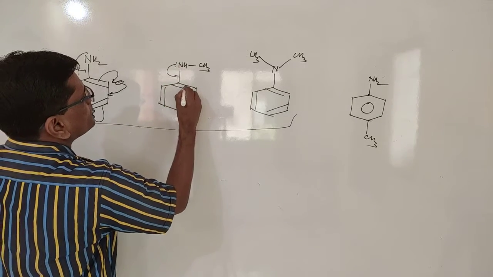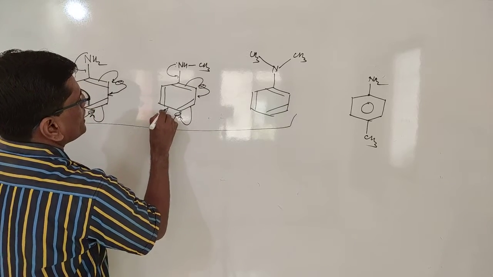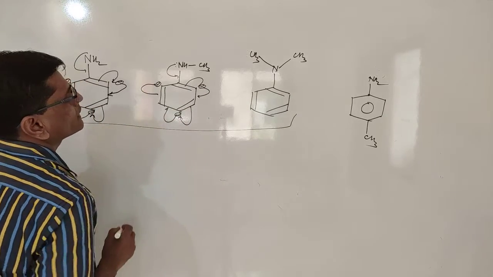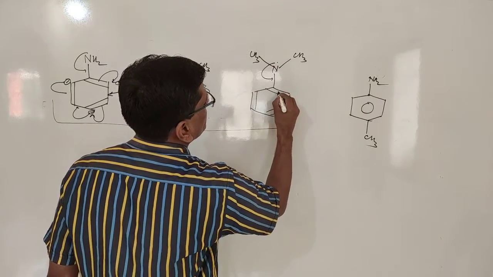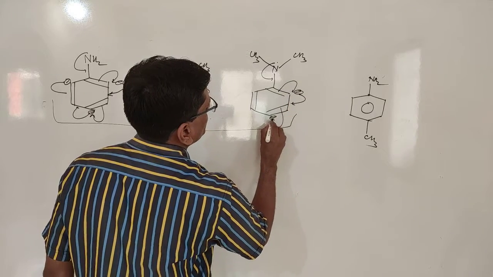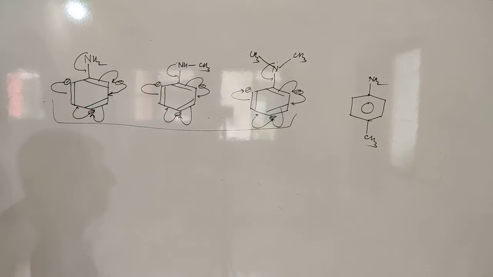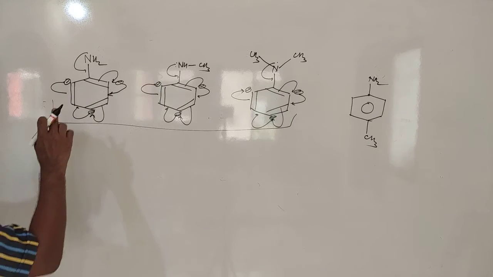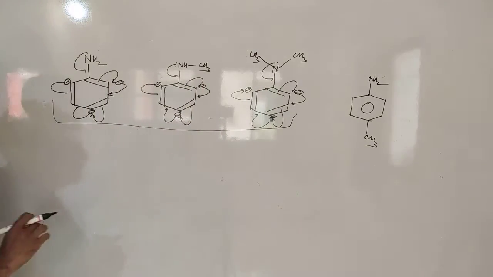Here also, these are shifted to the ortho position, then to the para position, and from para to the ortho. This also has an electron donating resonance effect, and in this one also the negative charge is shifted to ortho, para, and again ortho position. So all of them have equal resonating effect, but the main difference is here. This is NH2, this is NHCH3, and this is N,N-dimethyl.